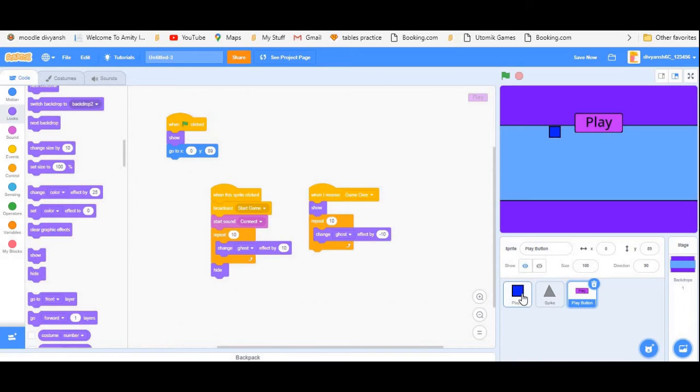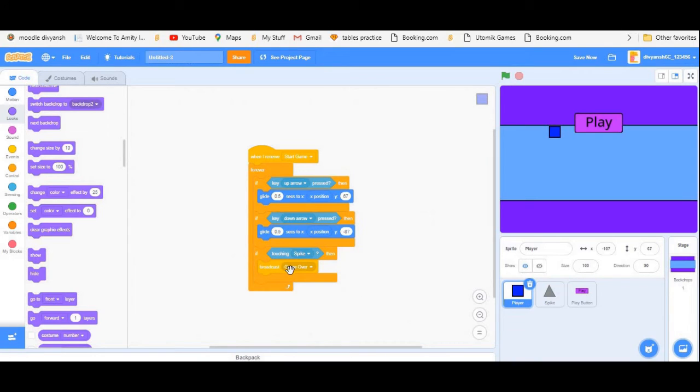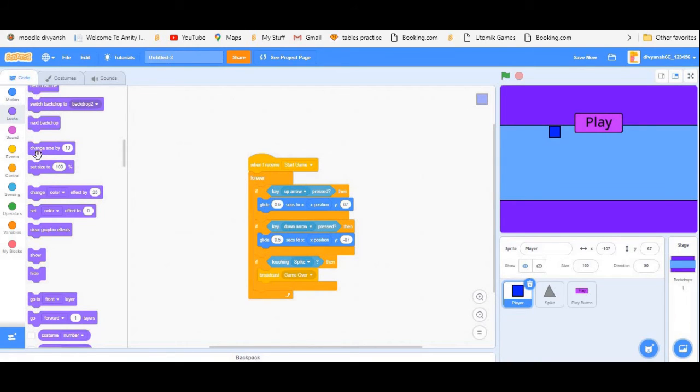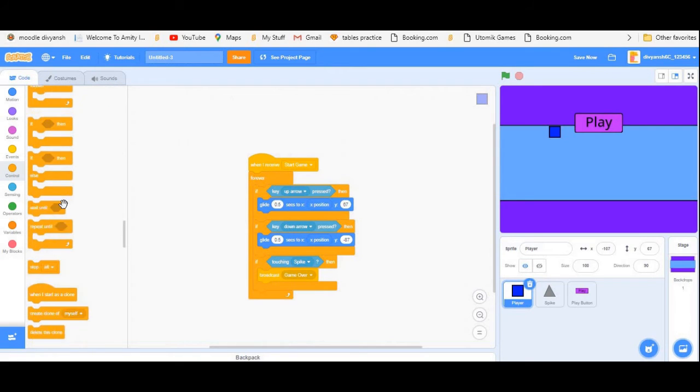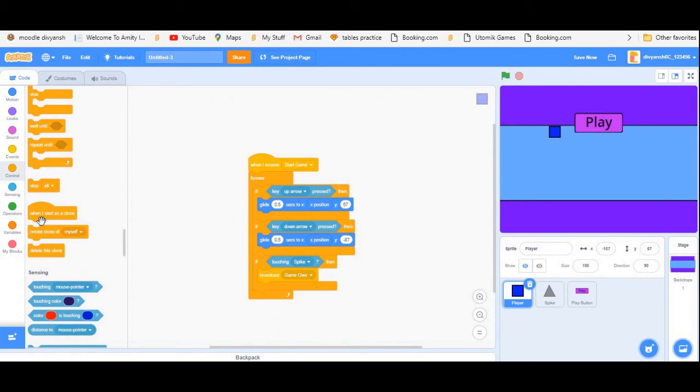And now for the player sprite, simply click on the control button and stop this script.